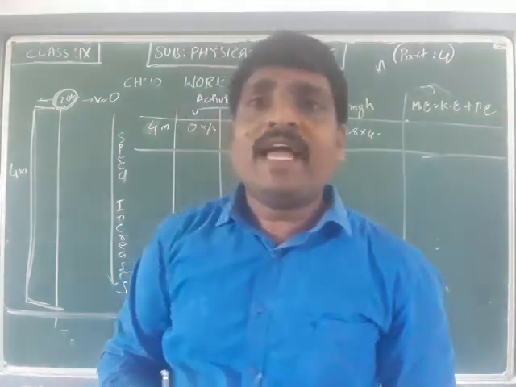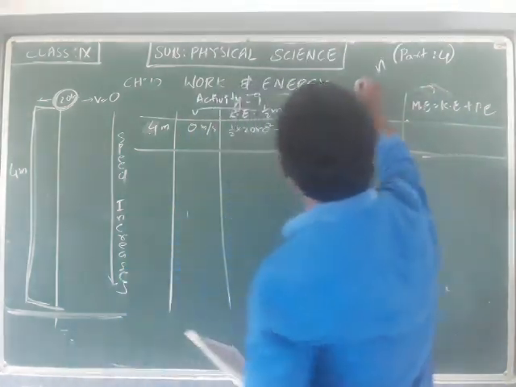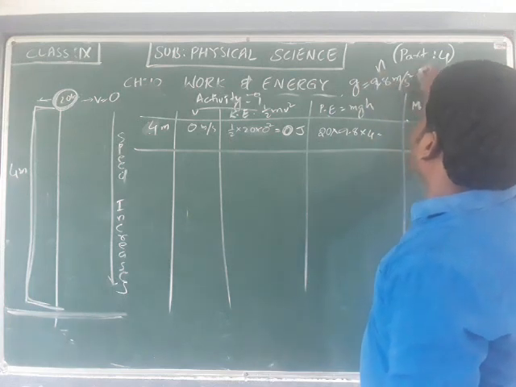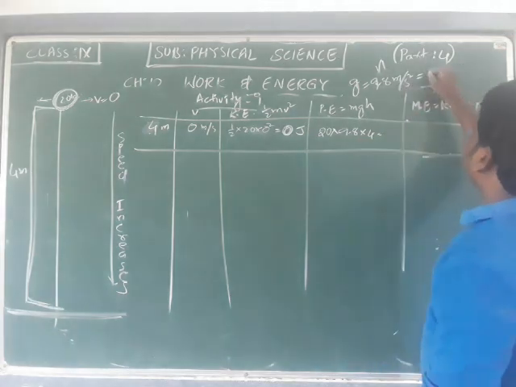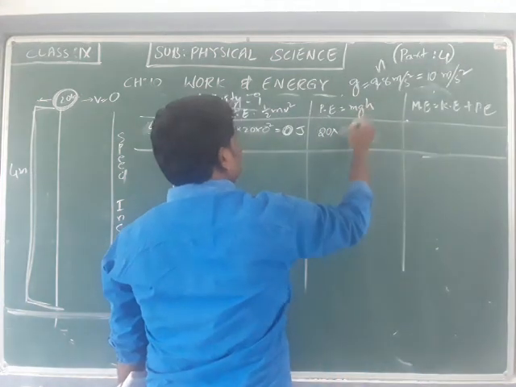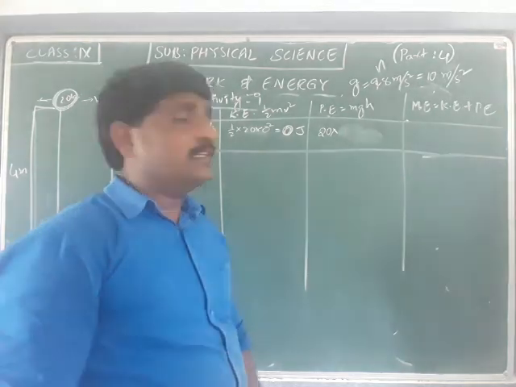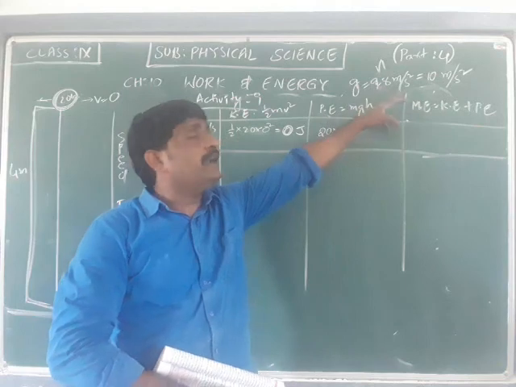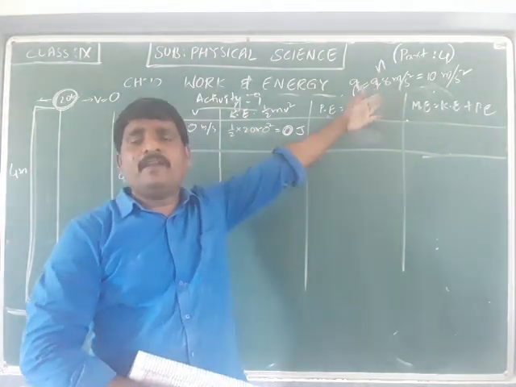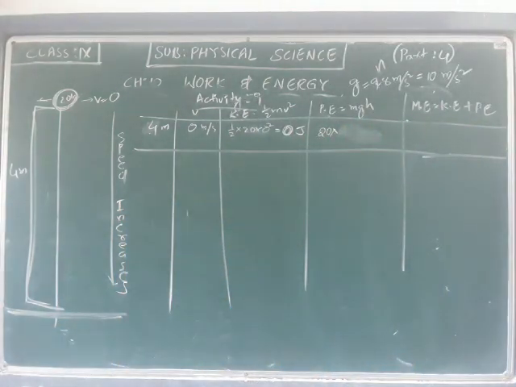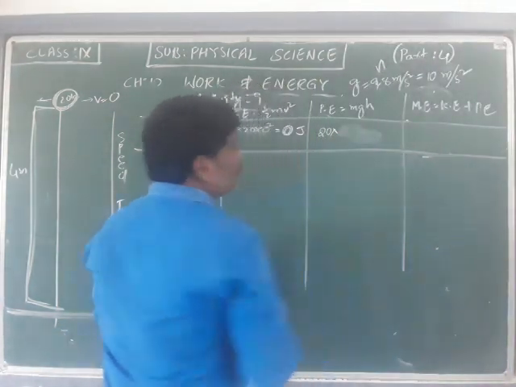Actually the g value, the gravitational acceleration, is 9.8 meters per second squared. But to make our calculation easy, we take it as approximately 10 meters per second squared. Why g is 9.8 meters per second squared, we will discuss when we talk about the gravity lesson. Just for the calculation, we accept g as approximately 10 meters per second squared.